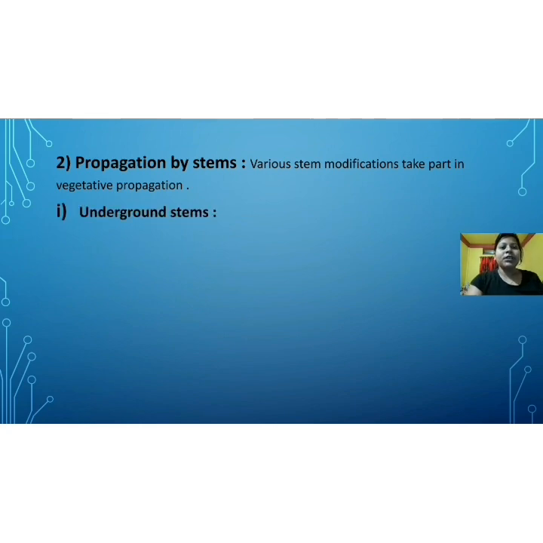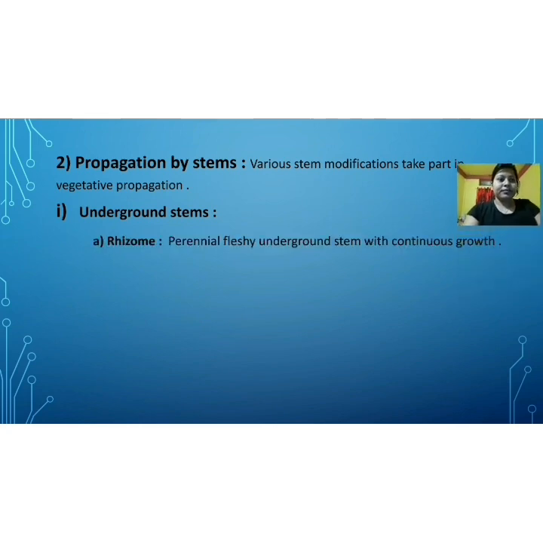Some of the common modified forms of stems are: number 1, underground stem. Some of the examples of underground stem are: number 1, rhizome.